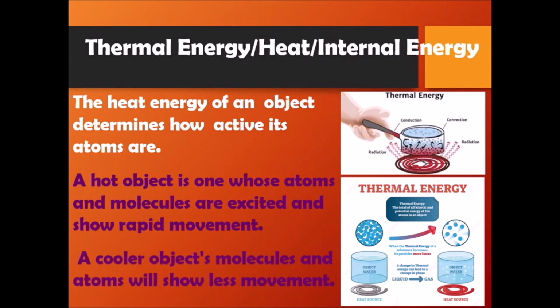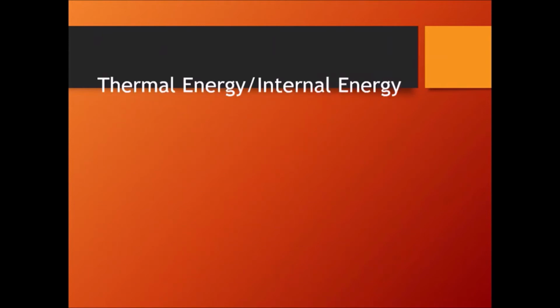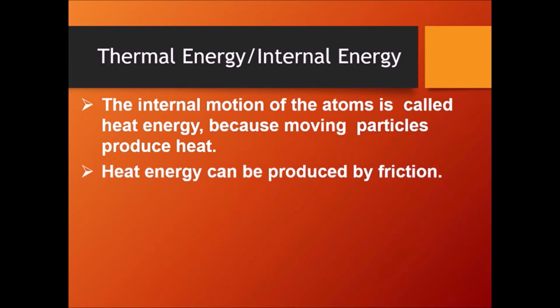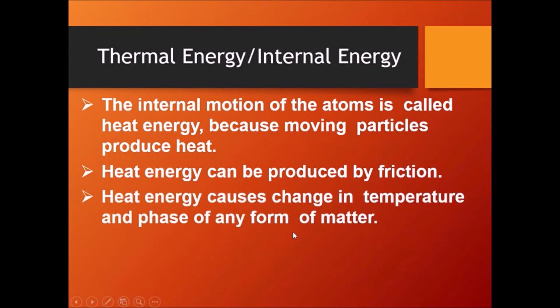Whereas when you touch something and you find it cold, cooler objects' molecules and atoms will show less movement. So less movement is cold, whereas rapid movement is hot. So here the internal motion of an atom is called heat energy, because moving particles produce heat. Even friction produces heat. So heat energy causes change in temperature and the phase of any form of matter. That's a very important part.